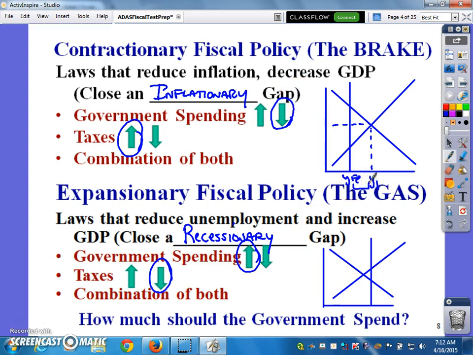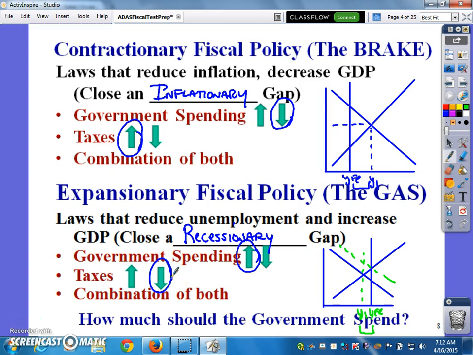Government spending should go down, taxes should go up, and that ought to bring us back to where we ought to be. Vice versa, if we're in a recessionary gap, and here is YFE, and here is where we are, and there's our gap, we need to improve the economy and increase aggregate demand so that we get to that point. Government spending ought to go up, and taxes ought to go down.